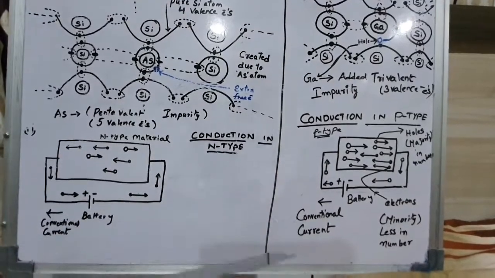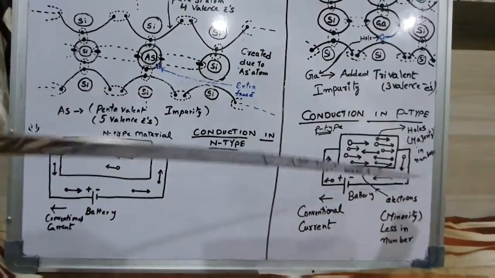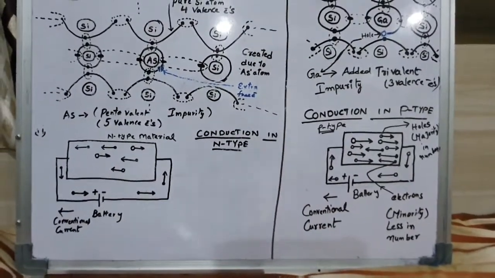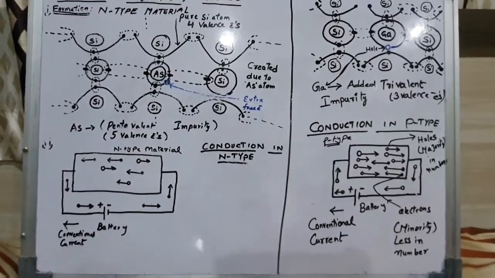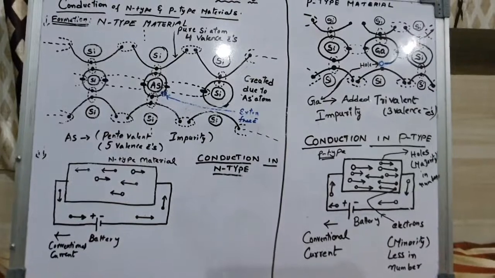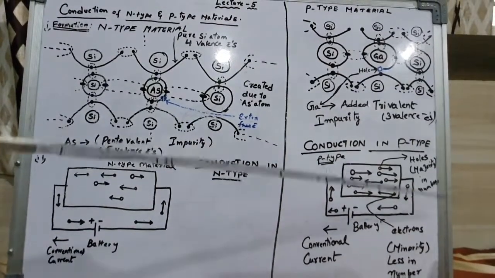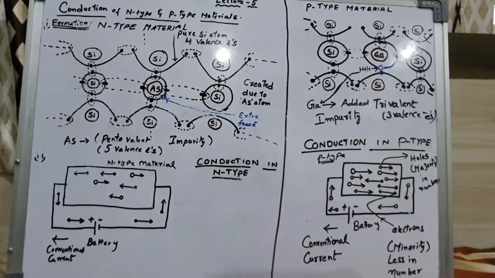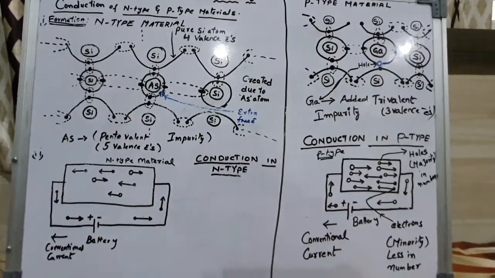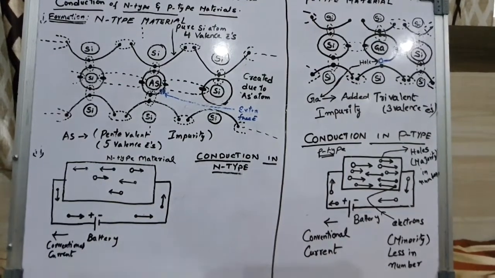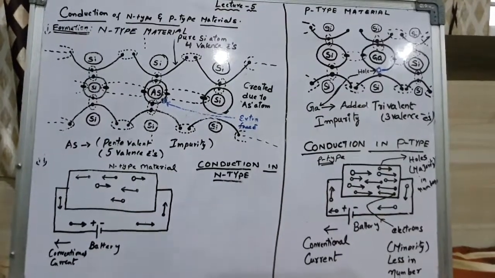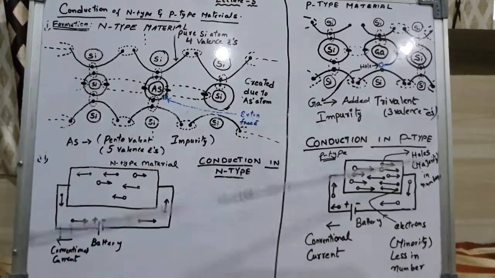Because of the voltage applied here, an electric field is formed. The holes will move in the valence band, and they are mainly responsible for conduction. Free electrons are also present in the conduction band, but they are very few in number. Hence holes are the majority carriers and electrons are the minority carriers in p-type material. So this is about the conduction in p-type material.